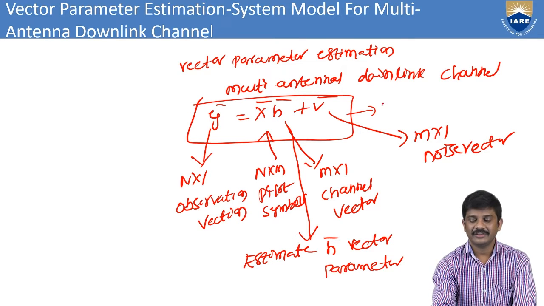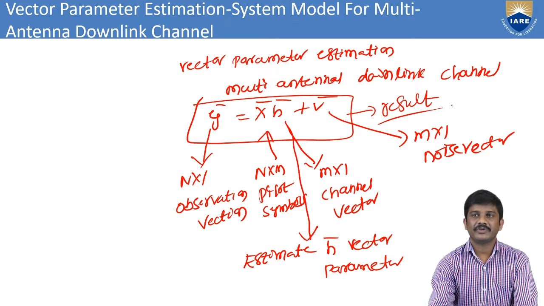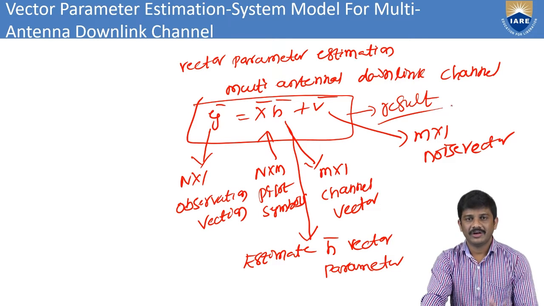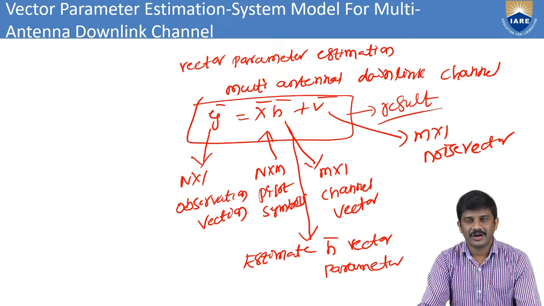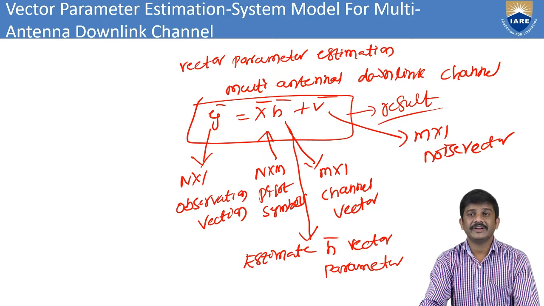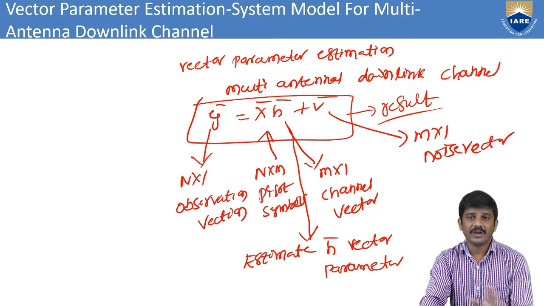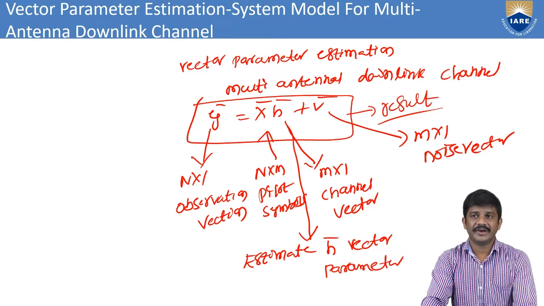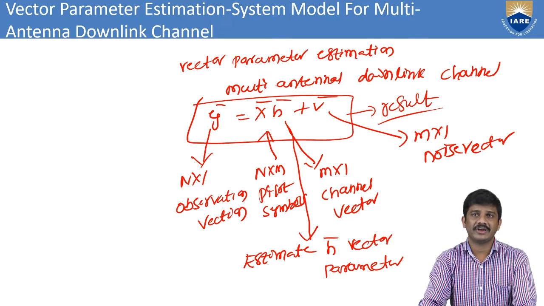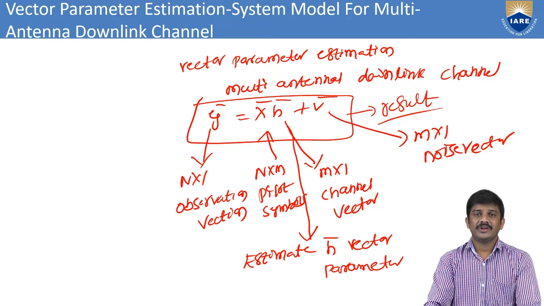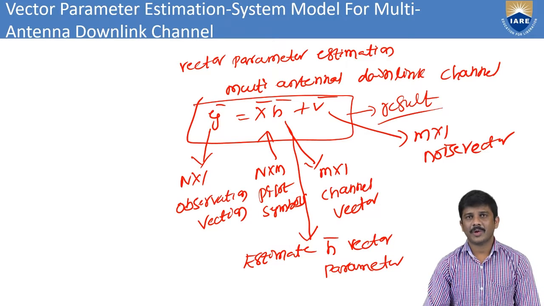From this we can find the observation vector y bar, and x bar is the transmitter vector, h bar is the channel estimation vector, and v bar is the noise vector. From this we can find the vector parameter estimation for the multi-antenna downlink. So mainly we can go for the uplink or downlink.